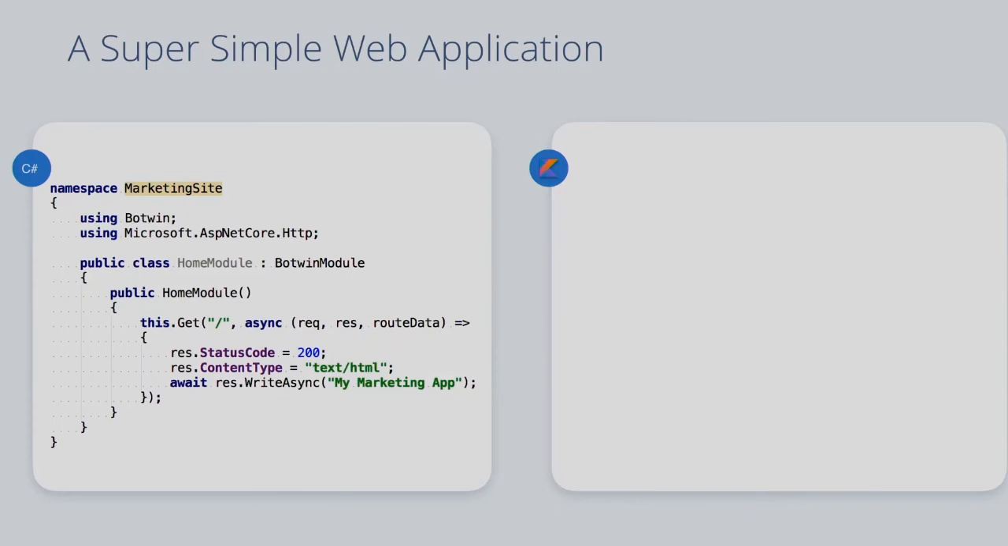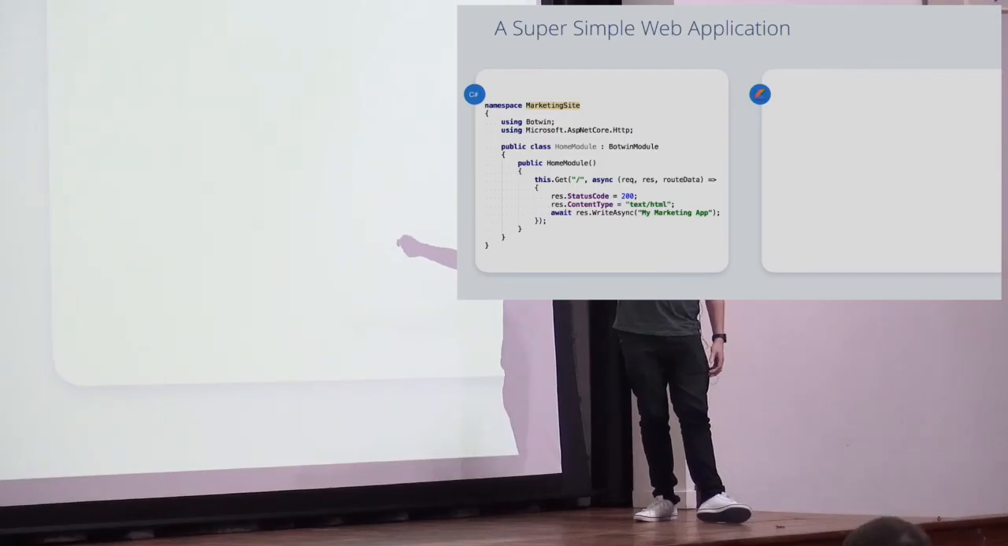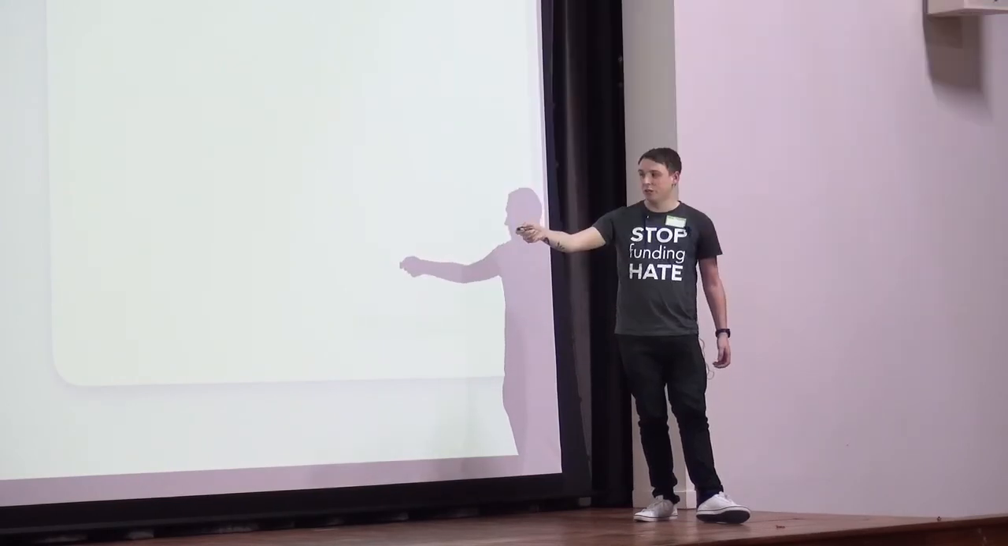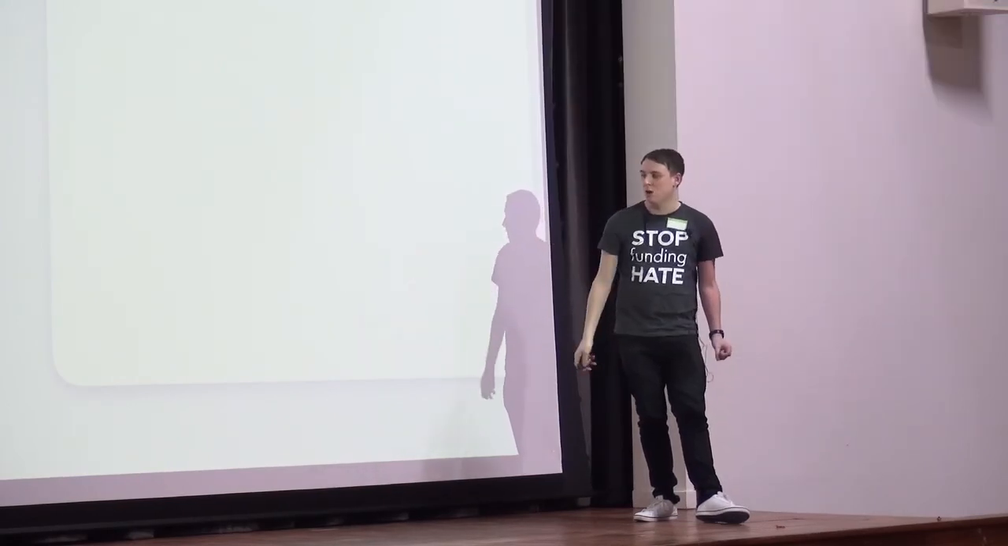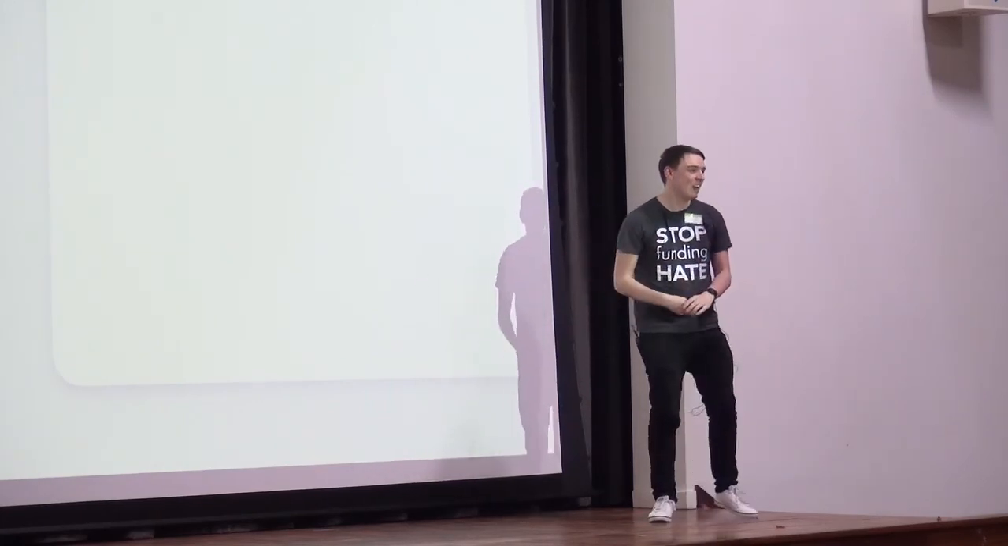And that sits on top of ASP.NET Core, and it gives us a nice way of doing routing. So here we're doing a listener, essentially, on anything that's slash. On the set, it's going to be 200. The content type is going to be text/HTML. I want to write to the body, my marketing app. Okay, I know that's pretty hard stuff, writing out to a body, but bear with me.